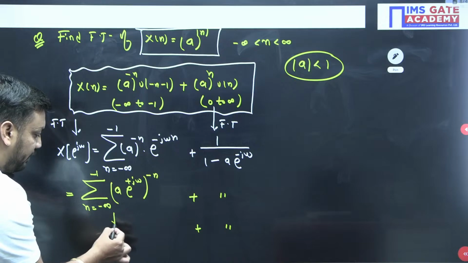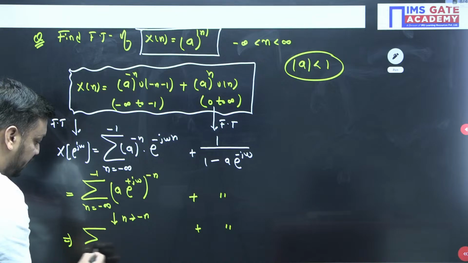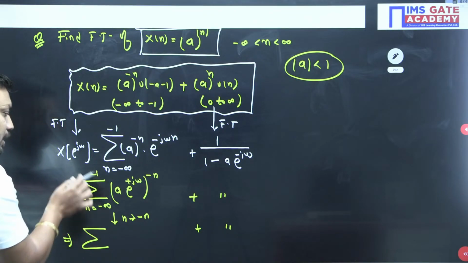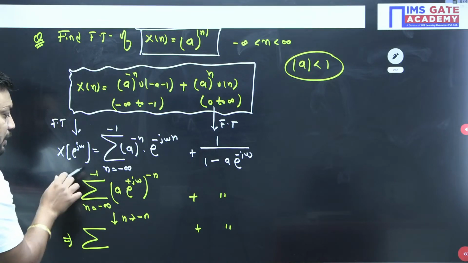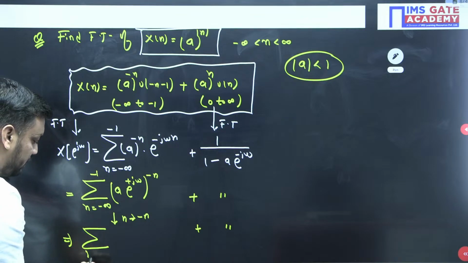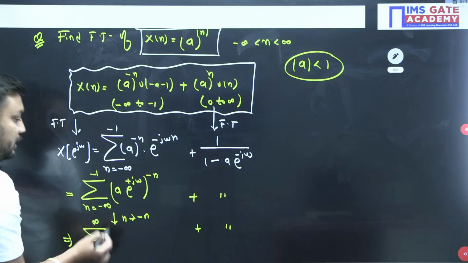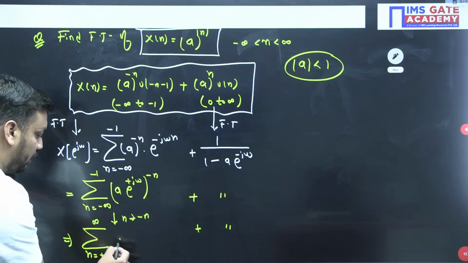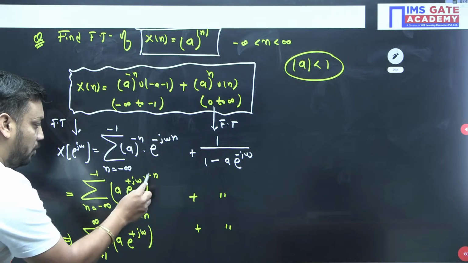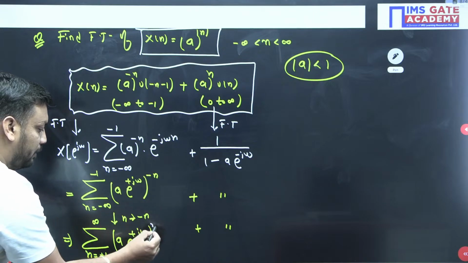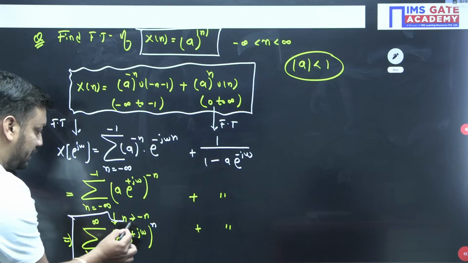And now from here, if I replace n with minus n, then what is happening? My limit will also change, the sign will also change, and the upper and lower limits will swap to each other. So we can swap the limit, and the limit will be n equal to plus 1 to infinity. Sign will also change. So here what you will get? You will get a e^{+jω} to the power n. Earlier it was minus n, now it will be plus n, and this plus as it is. So right now, student, I am having this expression.